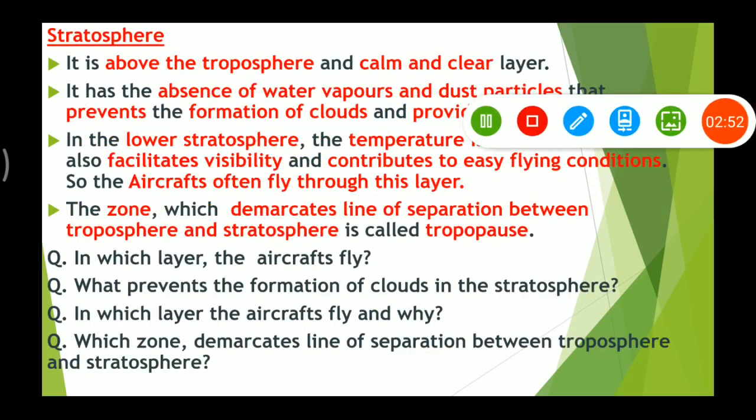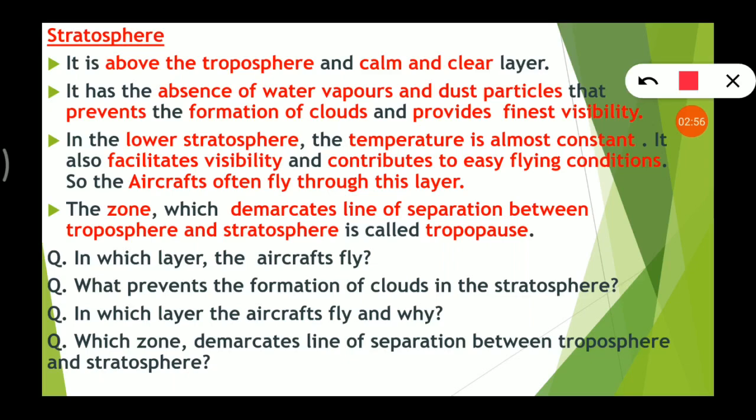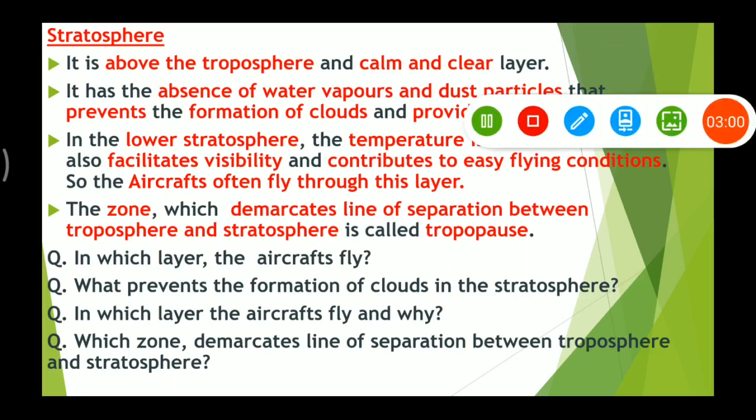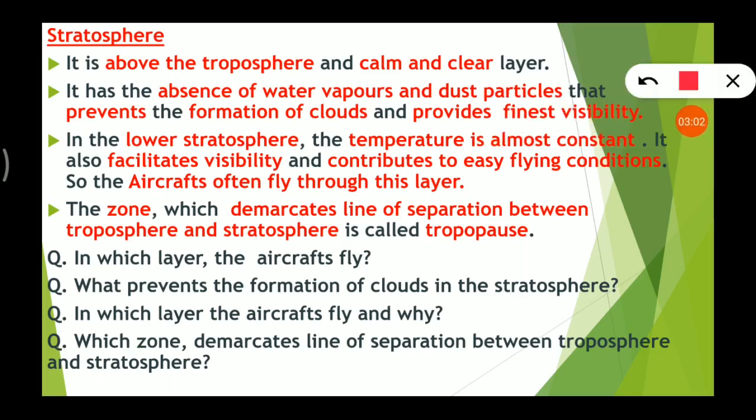Now here we have the next layer, stratosphere. This is a very important layer, right? It is above the troposphere. First layer troposphere, then when we move, the second layer comes, stratosphere. It has the absence of water vapors and dust particles.